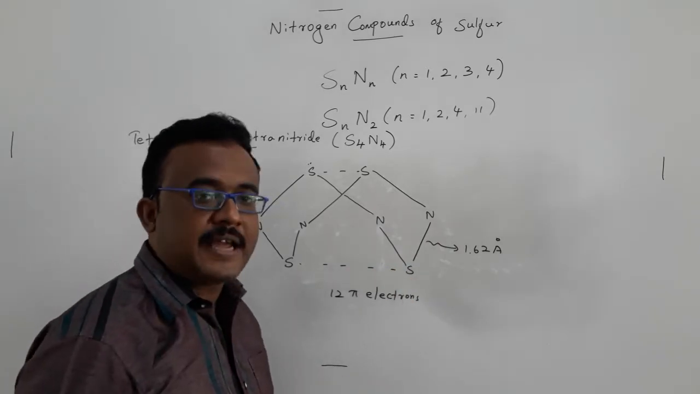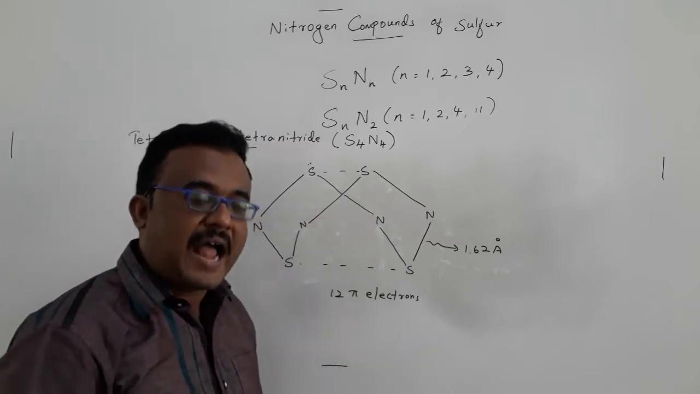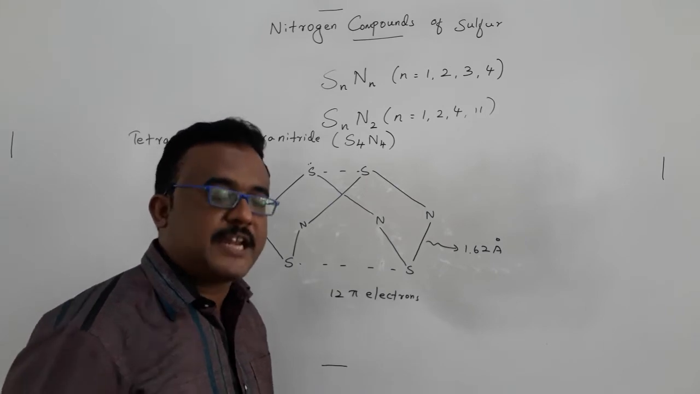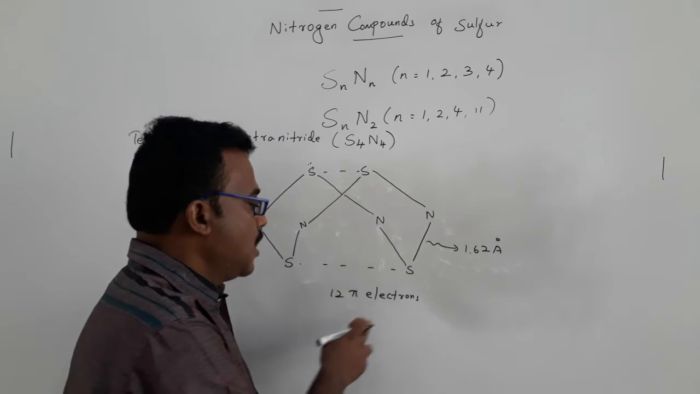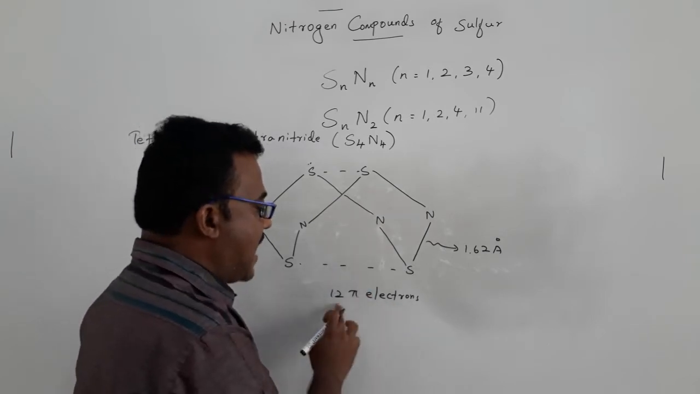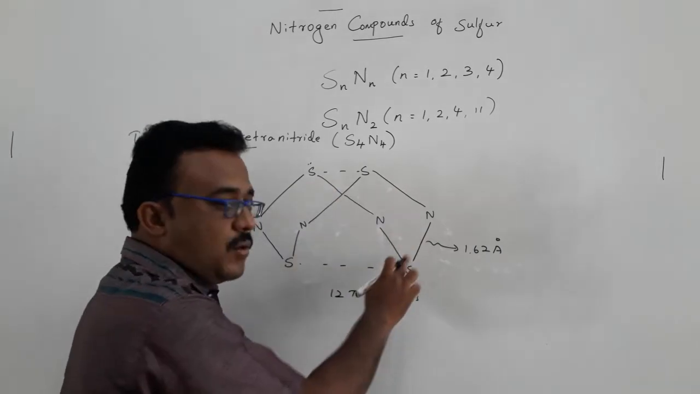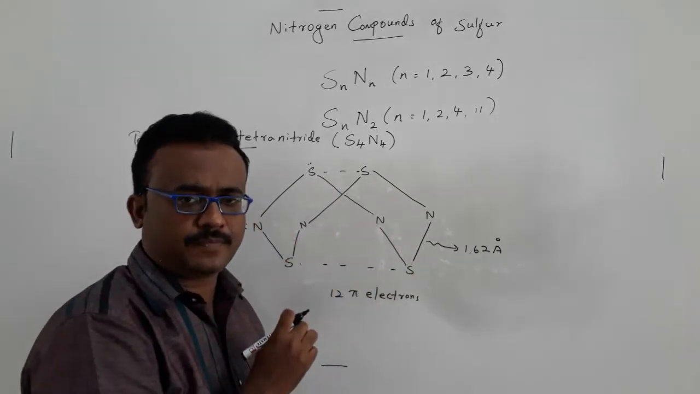You have to add it. From the addition, you have to subtract the number of sigma bonds, and then further subtract the number of non-bonding electrons. Finally, you can get the number of pi electrons present in this system. If you calculate it, you will get the answer of 12 pi electrons. The 12 pi electrons are delocalized over the entire S4N4 cage.